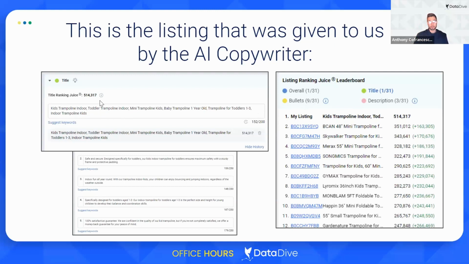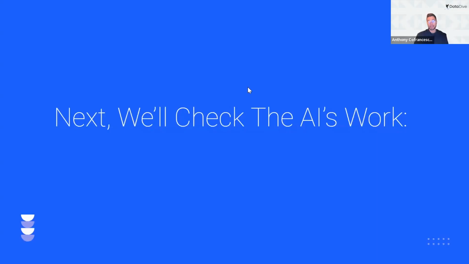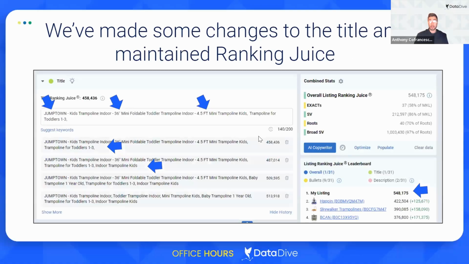So you can see we've got a pretty good title here, at least from a ranking juice perspective, it's very strong. And we're covering the major keyword roots with exact matches. And then we're building out natural human sounding bullet points as well as the description. So this is the AI copywriter output. You could upload this into your listing and you'd probably do just fine. But again, I recommend checking the AI's work just to make sure that everything looks good and to try to make it, even if you can, a little bit more readable.